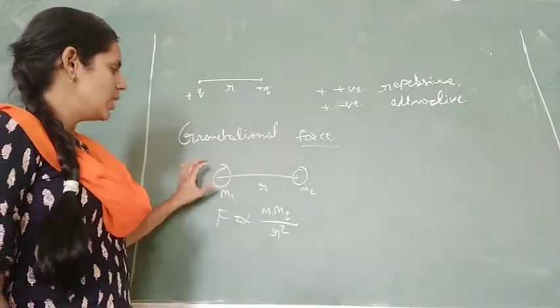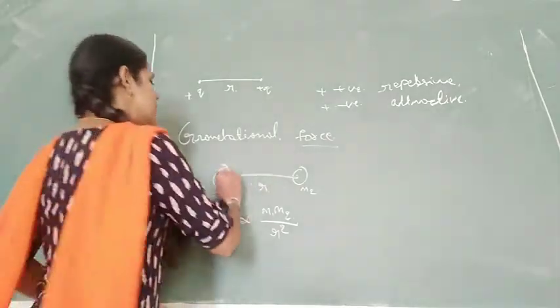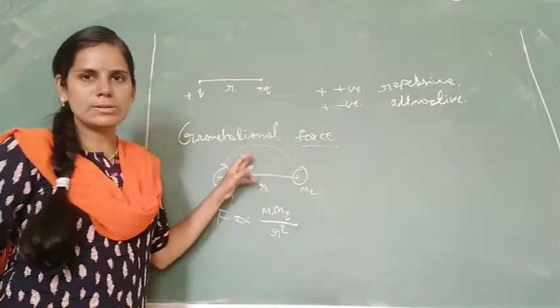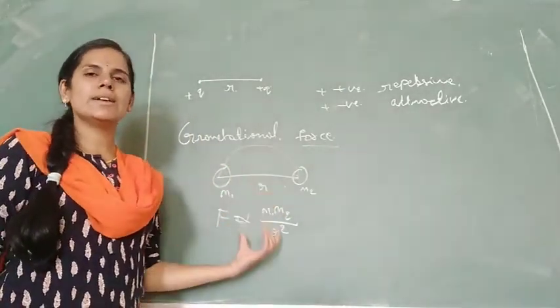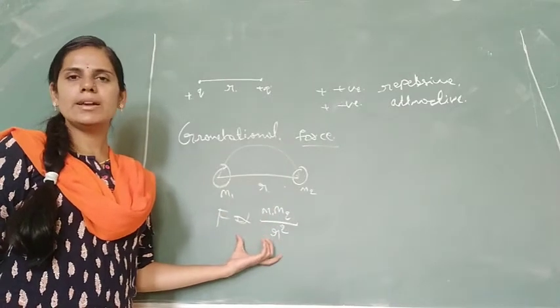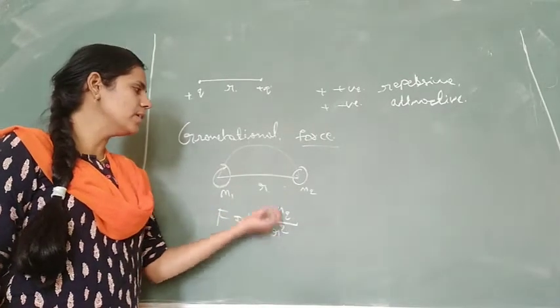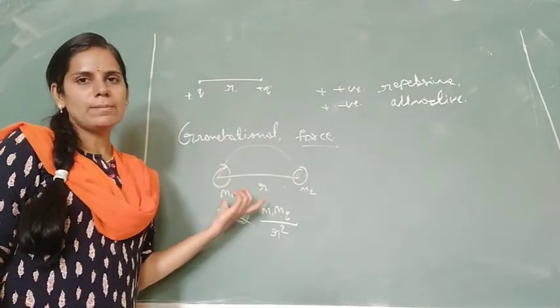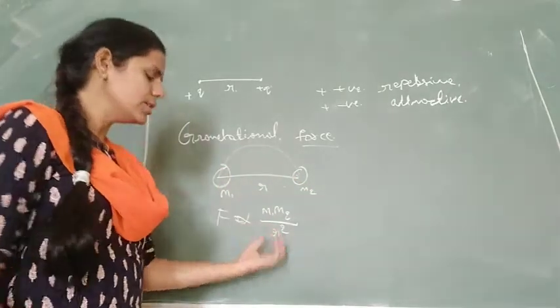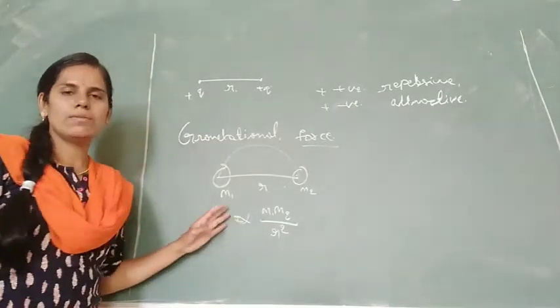Clear? Can I take the distance any way? No, it is not possible. I have to take it along the line joining, and consider that as the distance. Clear? The square of the distance between the two masses is the gravitational law we have discussed.